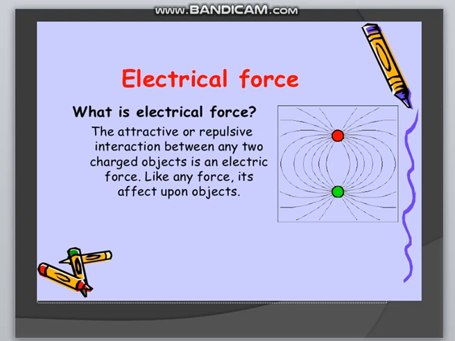Since the charge is produced at the site of the rubbing and remains there without any movement, it is called electrostatic charge. The force exerted by a charged body on another charged or uncharged body is known as electrostatic force. So this is an example of non-contact force.